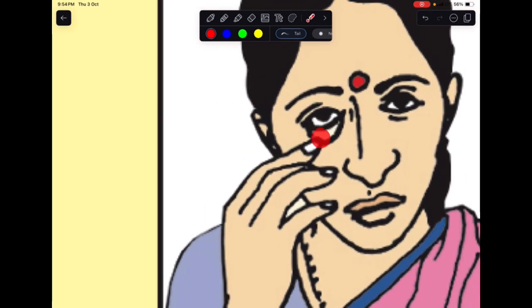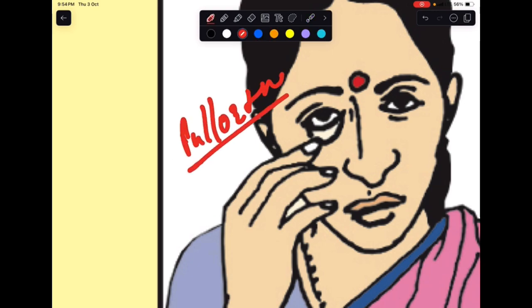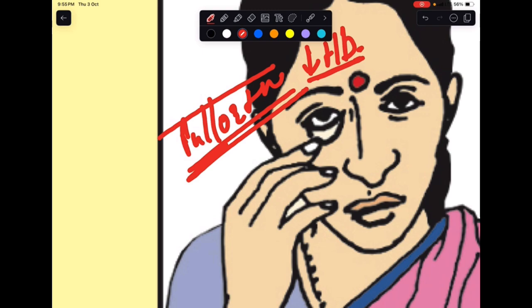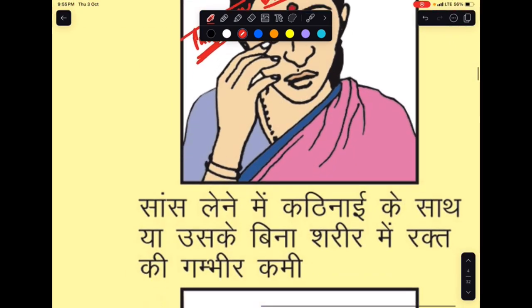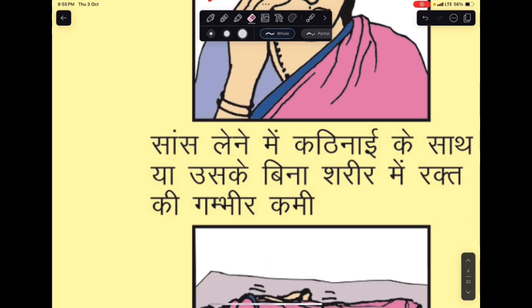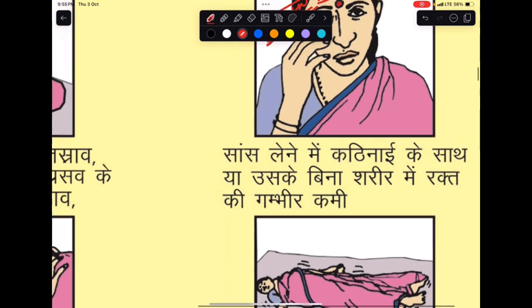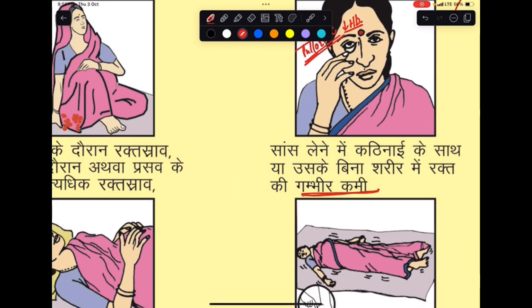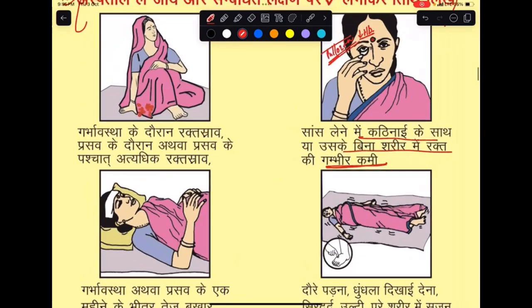So how do we see this? What we do is we retract the eyelid and look at this white part. If the redness of this area is decreasing, then what does this mean? This means that the female is pale, pallor present. What does pallor present indicate? That she is having low hemoglobin, which is a danger sign. If it is so low, or she's having breathlessness, please take her to the nearby doctor and take the immediate or necessary treatment, whichever is required. This is the most essential point.